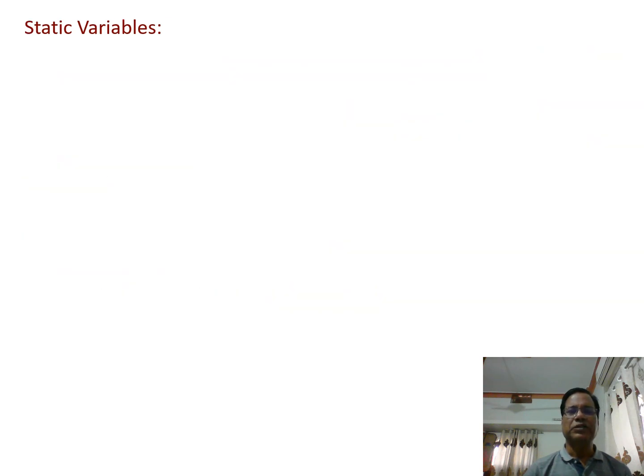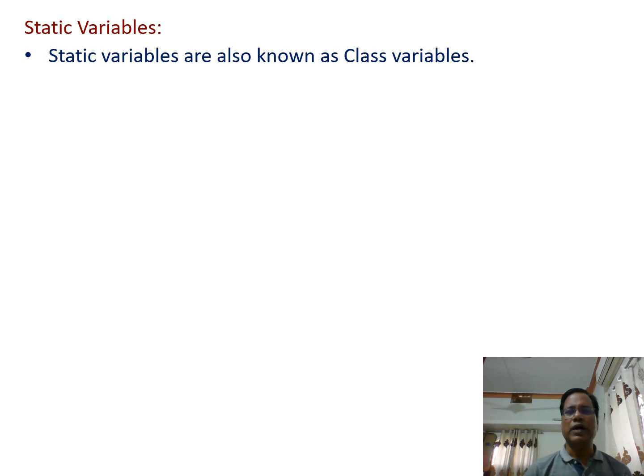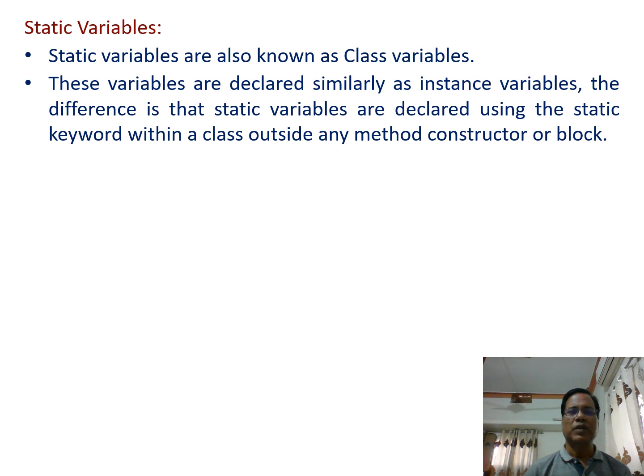Next, static variables. Static variables are also known as class variables. These variables are defined and declared similarly to instance variables. The difference is that static variables are declared using the static keyword within a class outside any method, constructor or block.